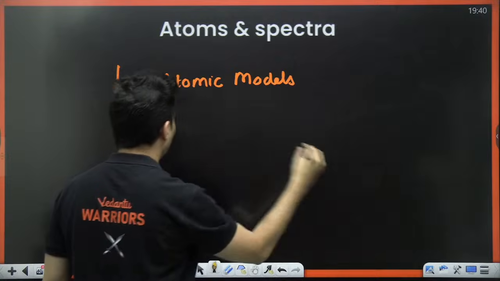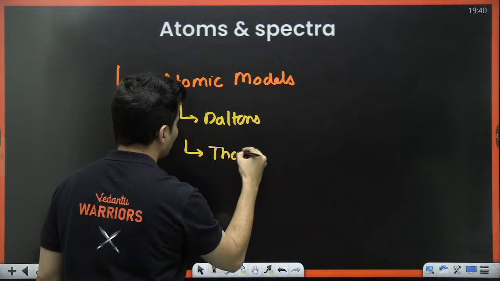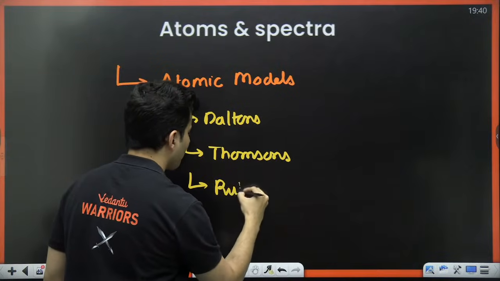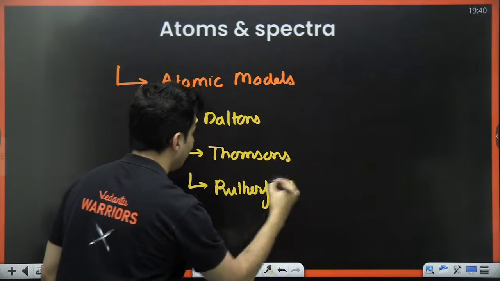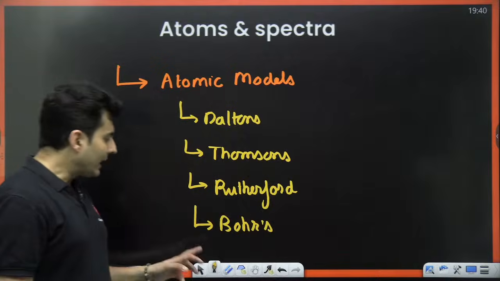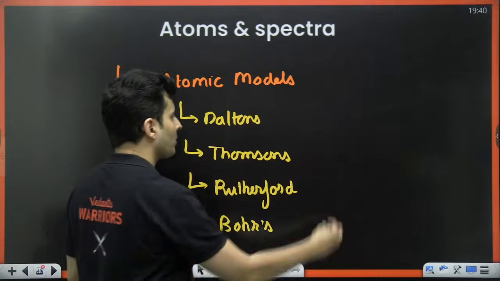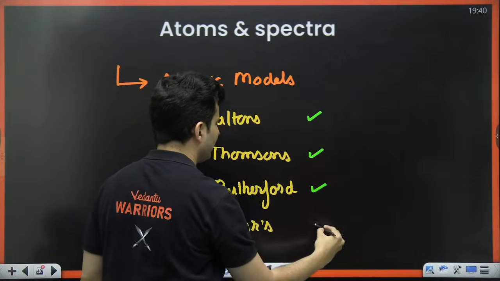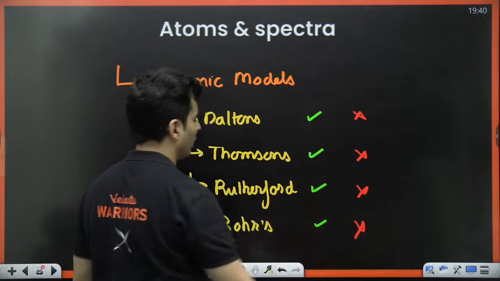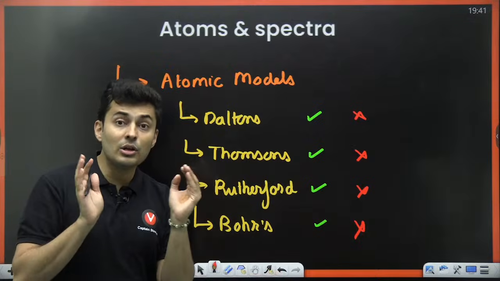Okay, so it starts right from your Dalton's model, then your Thomson's model, and then your Rutherford's model, and then finally you come to Bohr's model of atom. For each theory, for each model, you should know the reasons why they chose it, and you should also know the shortcomings of each model. You can make a chart, you can make a table, and you can put it up nicely in your notes.